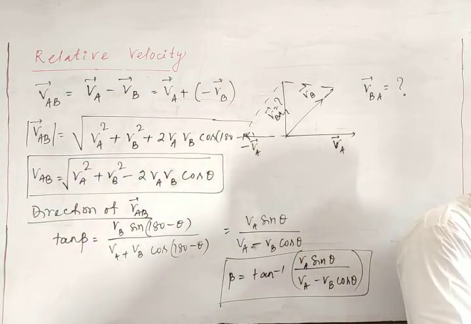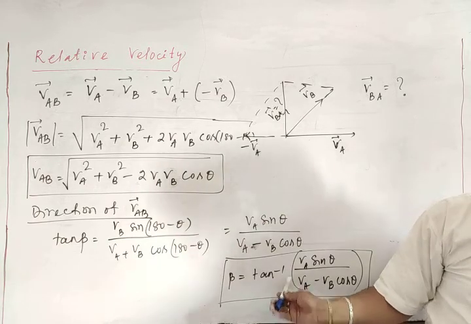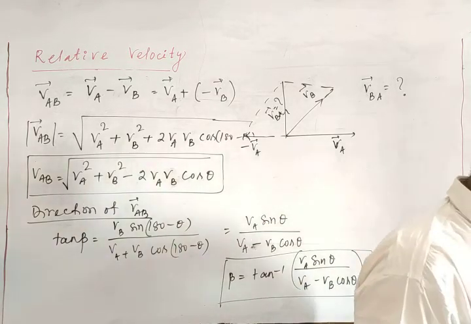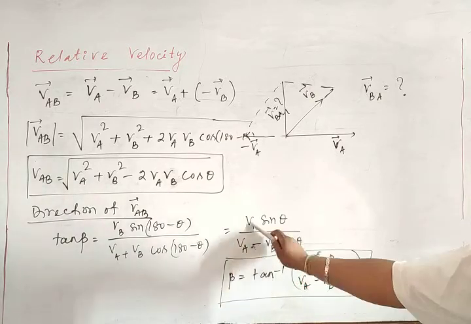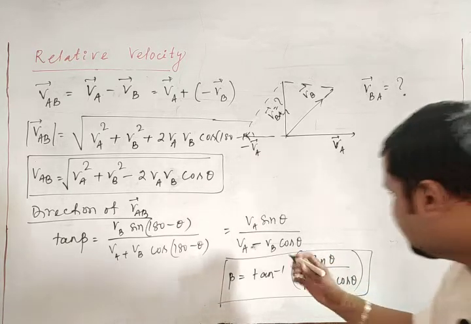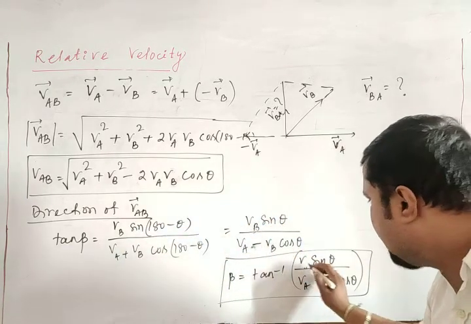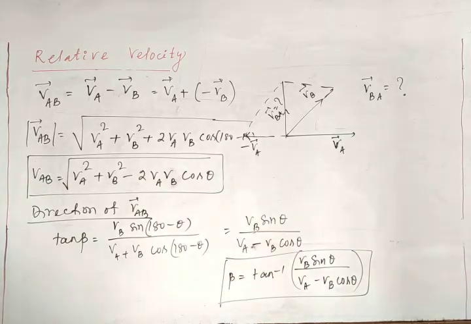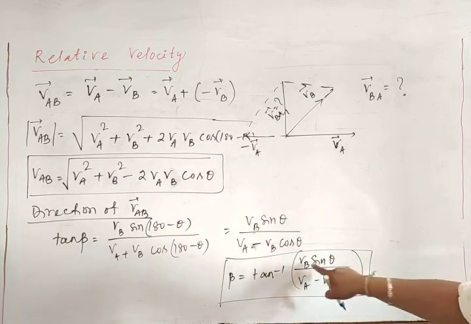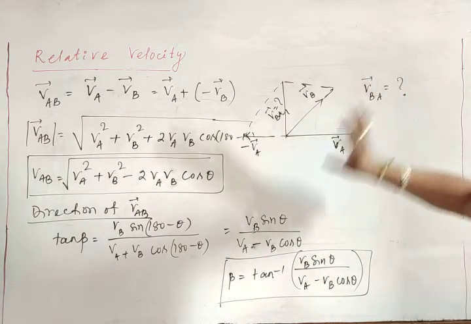You will get the same thing. The magnitude will be this one, and for the direction part, the direction will be VB sin theta divided by VA minus VB cos theta. Clear? So is this clear? No, this is the same. Okay, VB, yes, I have made that. So here also you will get the same thing, VB sin theta by VA minus VB cos theta. You will solve this one, you will get the same thing.